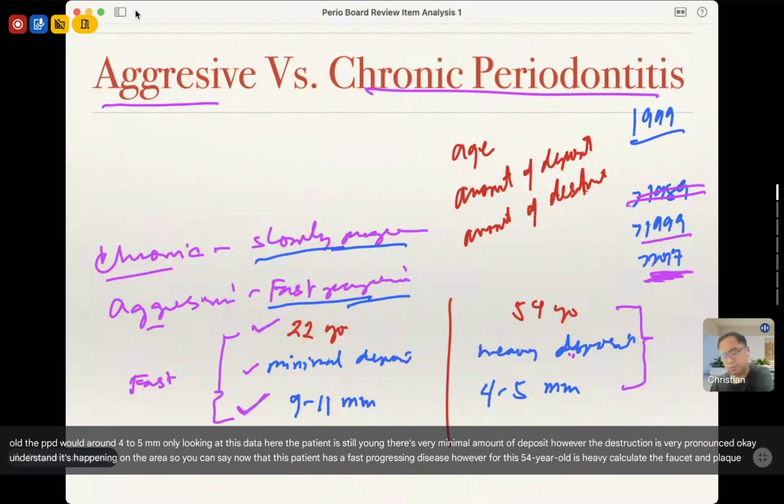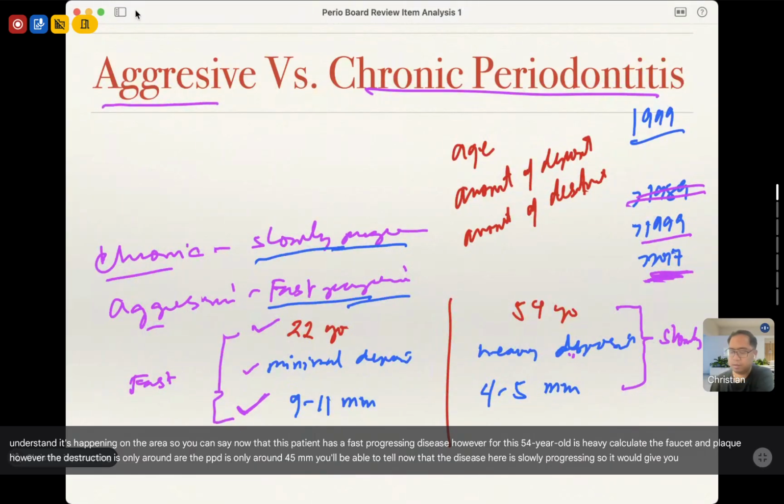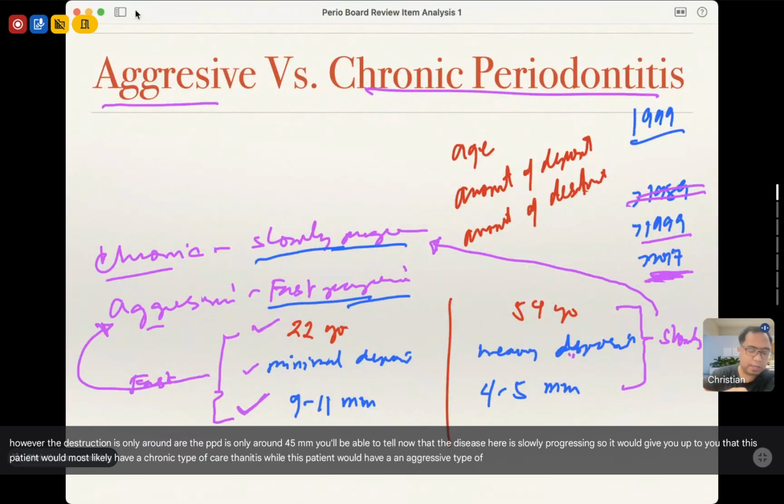However, the PPD is only around 4 to 5 millimeters. You'll be able to tell now that the disease here is slowly progressing. So it would give you a clue that this patient would most likely have a chronic type of periodontitis, while this patient would have an aggressive type of periodontitis.